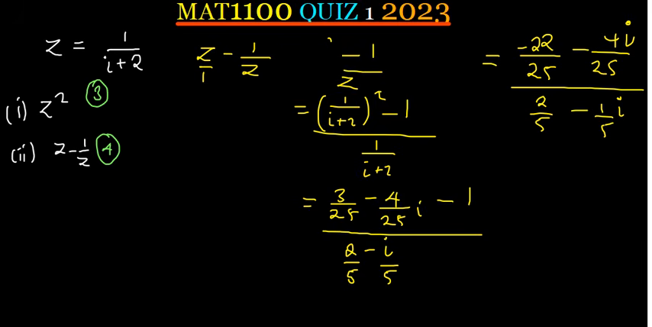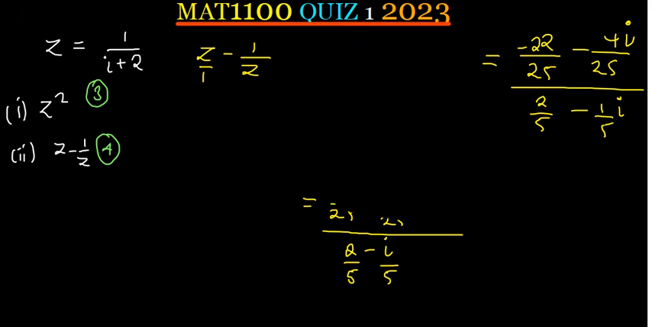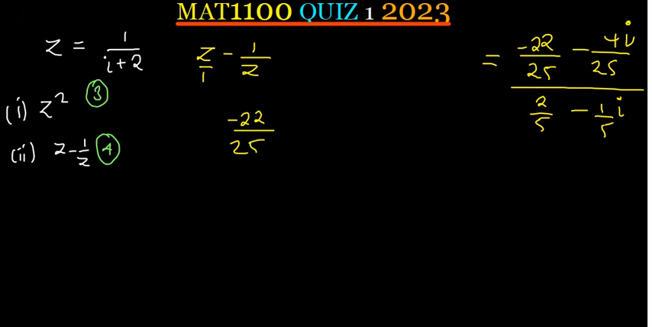It's just simplifying, nothing complex. Make sure that you are just careful in the way you are simplifying. So I can as well write this as negative 22 over 25 minus 4 over 25i. Okay, and then instead of saying divide by, I'm going to change this into multiplication.